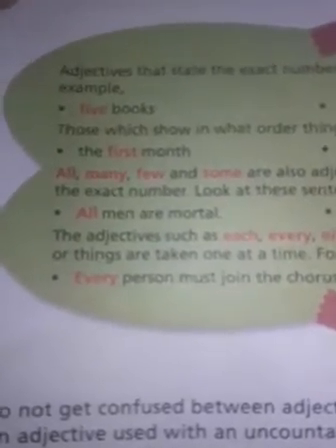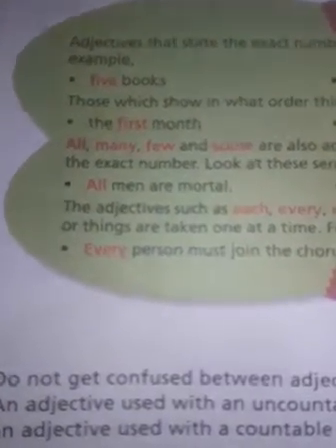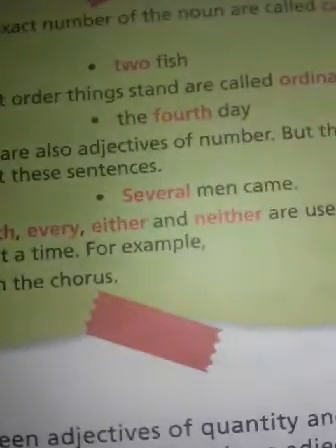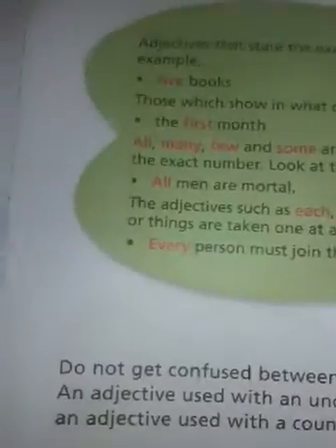All men are mortal. Several men came. So, all men are mortal. Men are countable, so we can use all. Men also are countable, so we can use several.